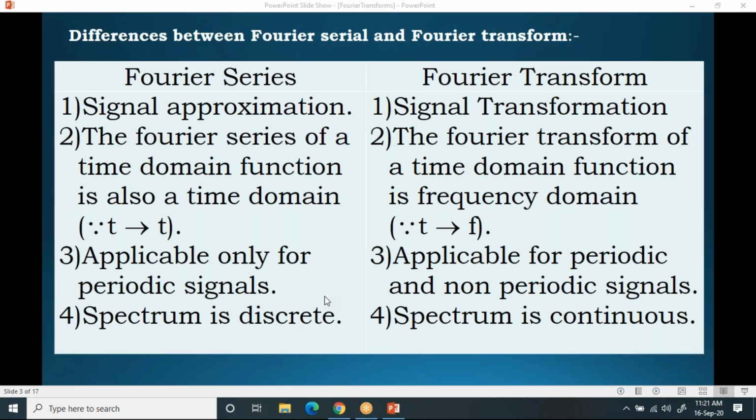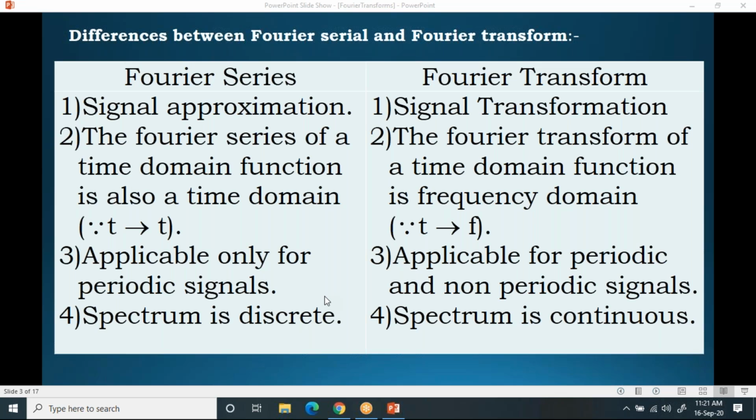Now please try to understand, whatever topics we have studied in the second unit so far, that is Fourier series, is basically meant for signal approximation. When you go for signal approximation, as we already studied in the first unit, that is the completeness and mean square error, this is linking from there. If I take one approximation, the error is more. If I go for two approximations, the error is a little bit less. Like that, if you go for n number of terms, then automatically the error becomes less.